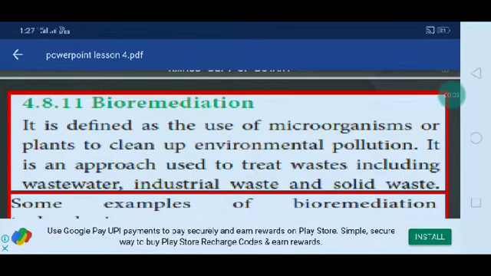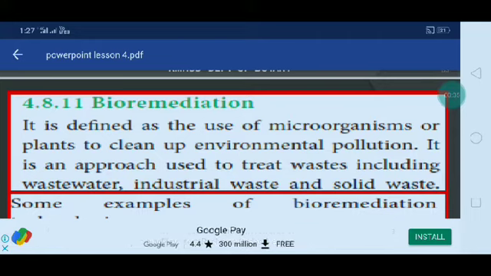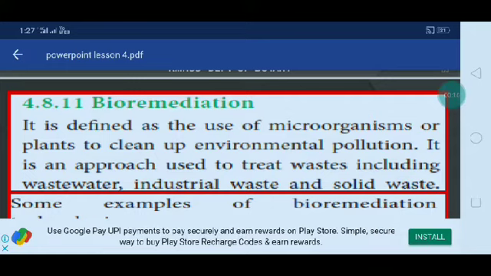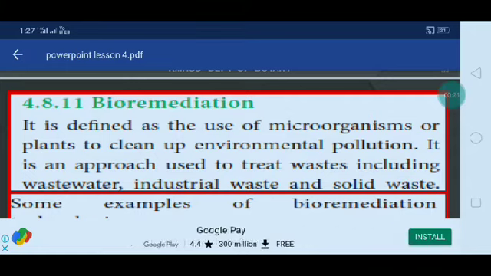Okay, good morning, students. Today we are going to study bioremediation. In the last class we studied some concepts: virus resistance, herbicide resistance, flavr savr tomato, and Bt brinjal. We studied them clearly. But today we are going to study bioremediation. What aspects are there? How do you do remediation work in a biological way? You have to see them one by one.